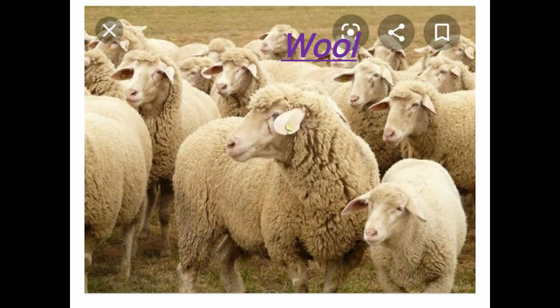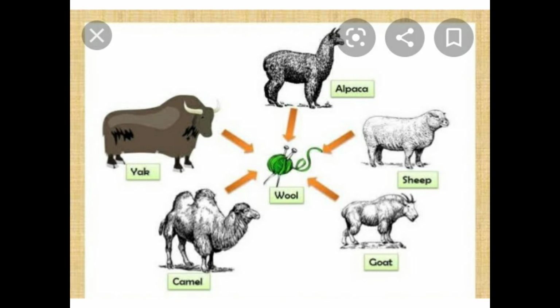Wool. It is a natural fiber that is obtained from animals like sheep, yak, rabbit and camels. From these animals we get this wool fiber. Uses of wool fibers are to make clothes for cold weather. Characteristics of wool are that it is heat insulating and durable. Wool is obtained from the fleece of certain animals like sheep or goat or from the hair of some other animals such as yak, rabbit and camel.